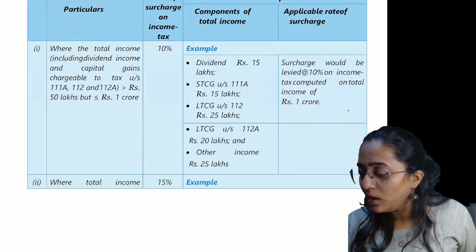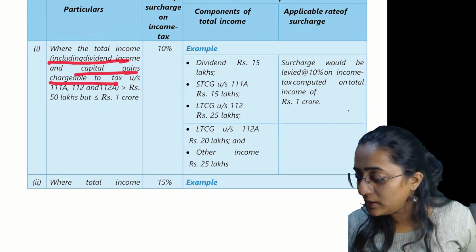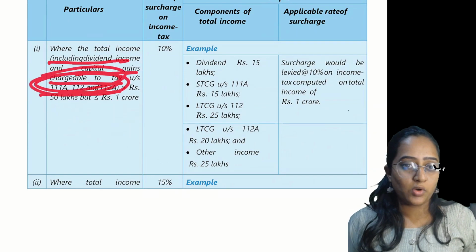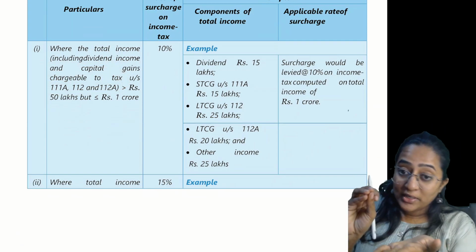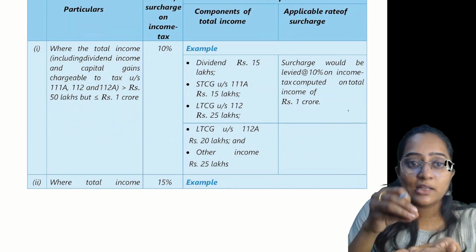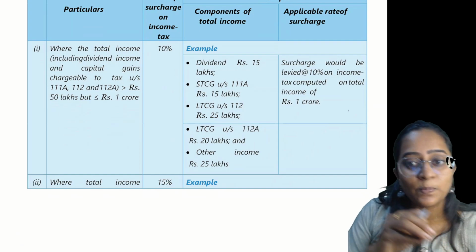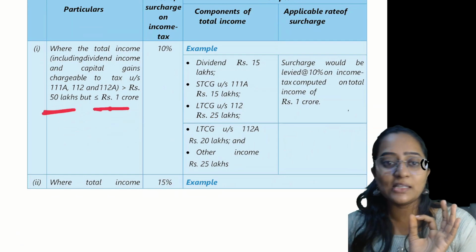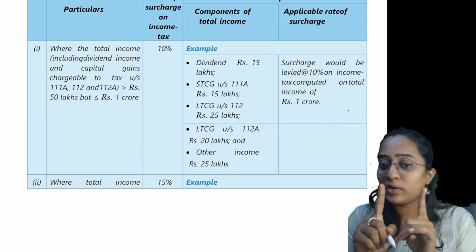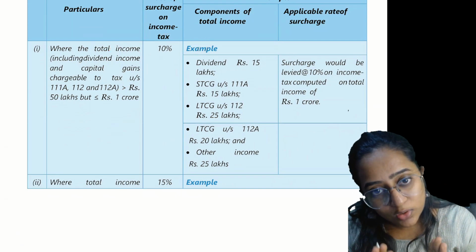Now, where the total income including the dividend income and the capital gains under this point, wherever you are taking, your first point in this one is you are considering the dividend income and the capital gains along with 111A, 112, 112A. Income is greater than 50 lakh but less than or equal to 1 crore, similar to the point which we had seen earlier. Correct? The rate of surcharge is 10% only.